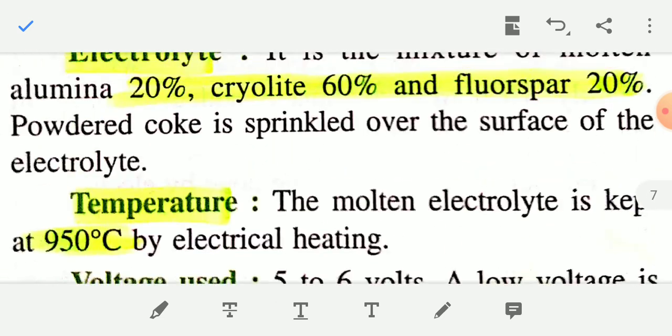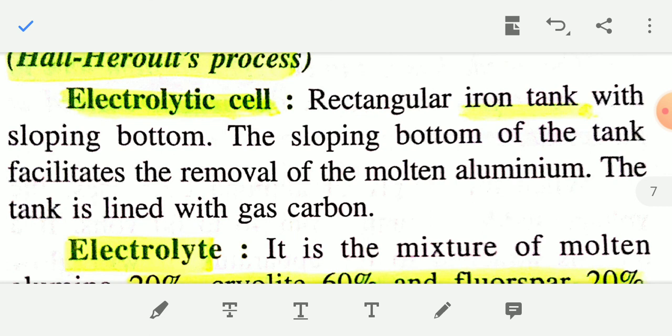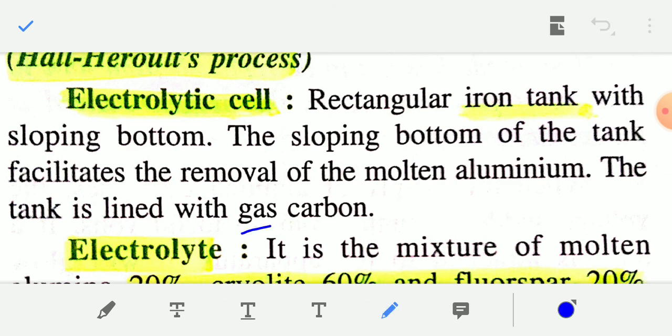So first, see the electrolytic cell. It is a rectangular iron tank, and the sloping bottom of the tank facilitates the removal of molten aluminum. The tank is lined with gas carbon, and this gas carbon acts as the cathode.